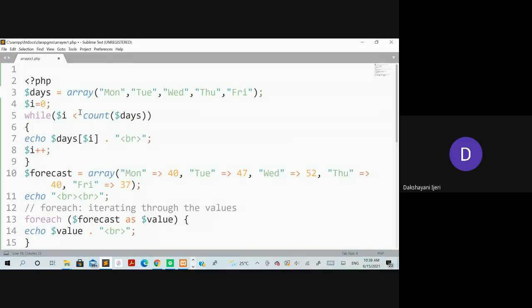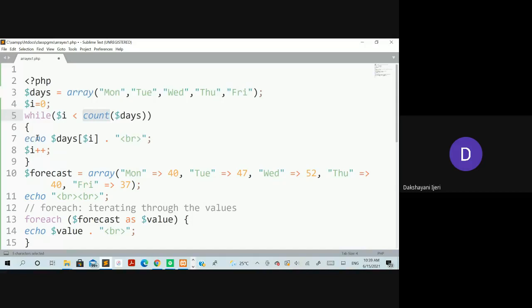So as I told you, to get the total number of elements in the array, you are going to use count as a method on the array variable. And in this case, this is an iteration variable. You can say that it is going to continue as long as this value is less than this, and you are going to print that, right?